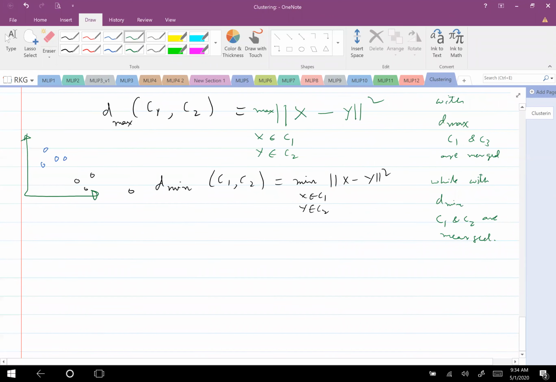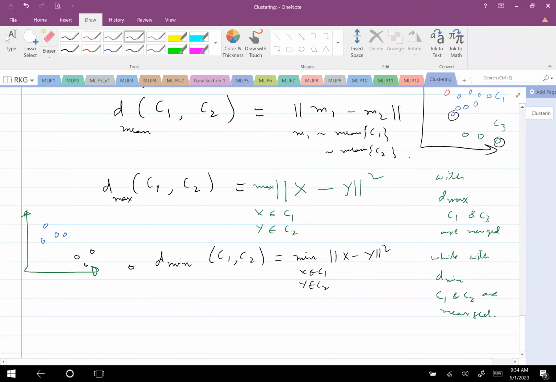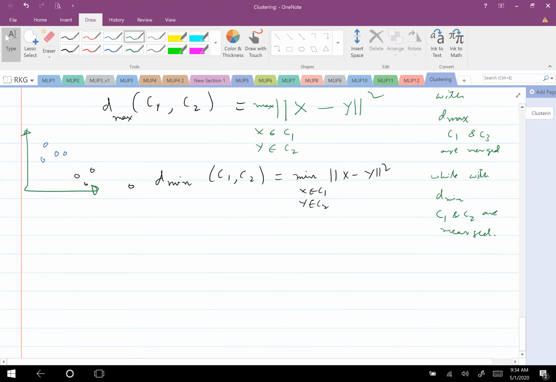Okay. So now whatever may be the distance measure, what is the decision rule? How do I merge this?